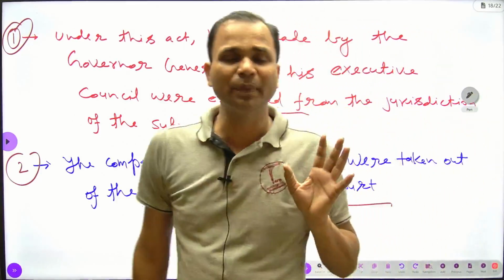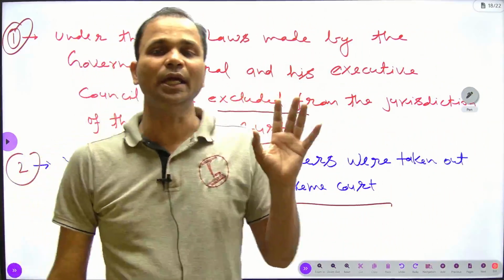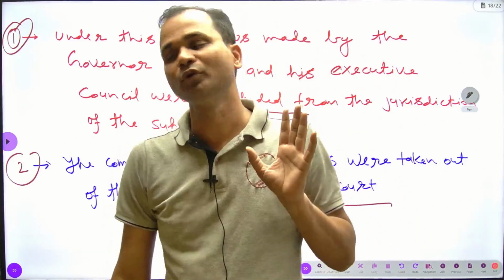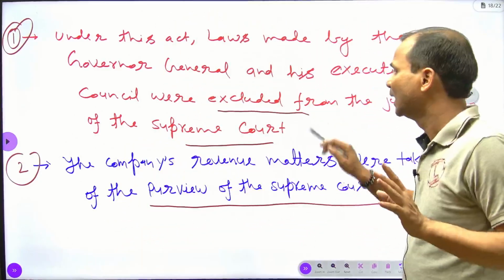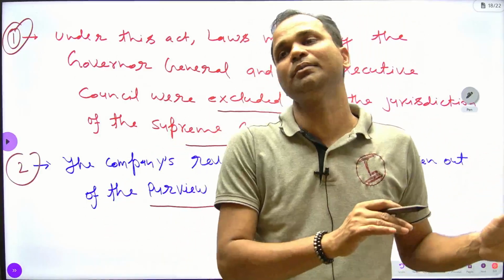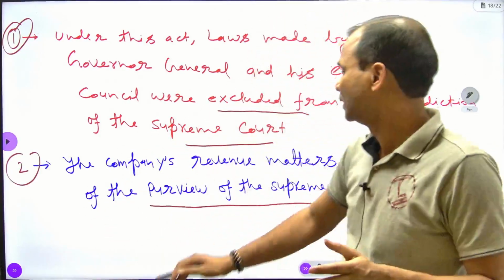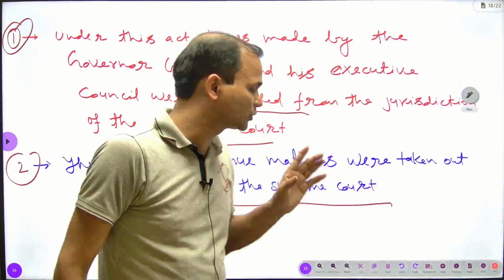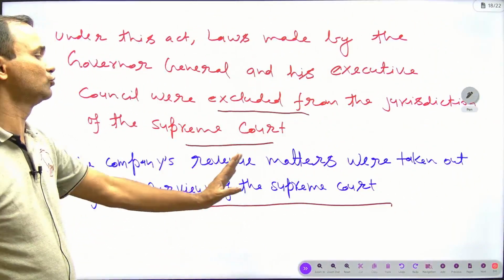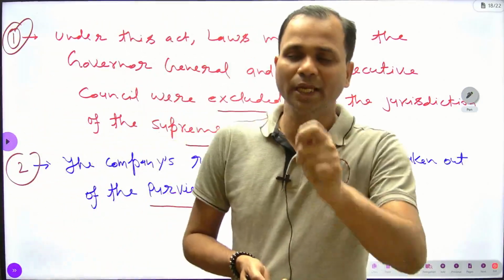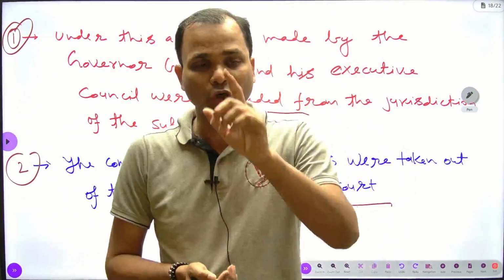The company's matters were totally excluded from the purview of the Supreme Court. It means like the decision taken by the Executive Council and Governor General, the revenue matters were also excluded from the jurisdiction of the Supreme Court, and all the company's revenue matters would be handled only by the company, not by the Supreme Court.